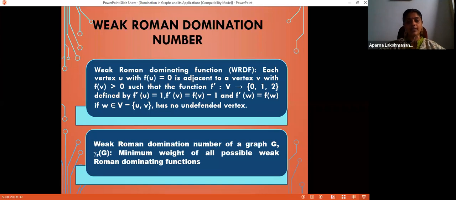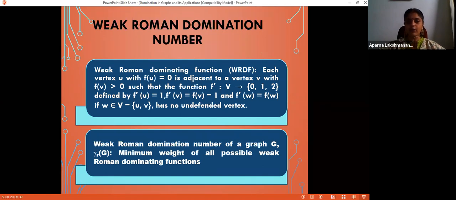For Roman domination, it was 2, right? Every vertex labeled 0 must be adjacent to a vertex labeled 2 was the condition for Roman domination. For weak Roman domination, it is reduced to f(v) greater than 0, which means the weight of v is either 1 or 2.